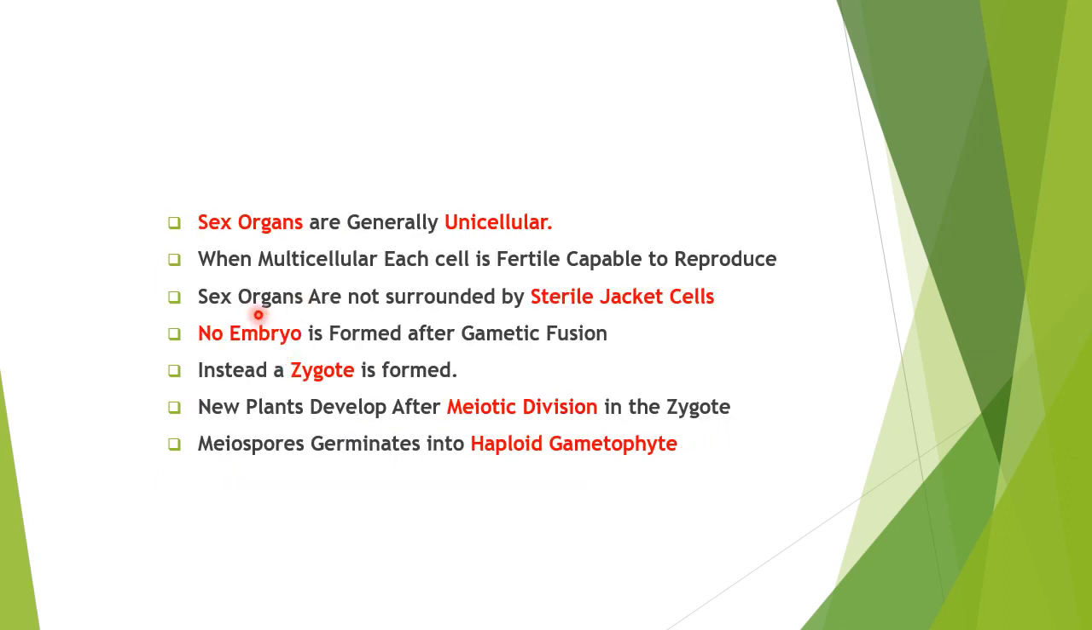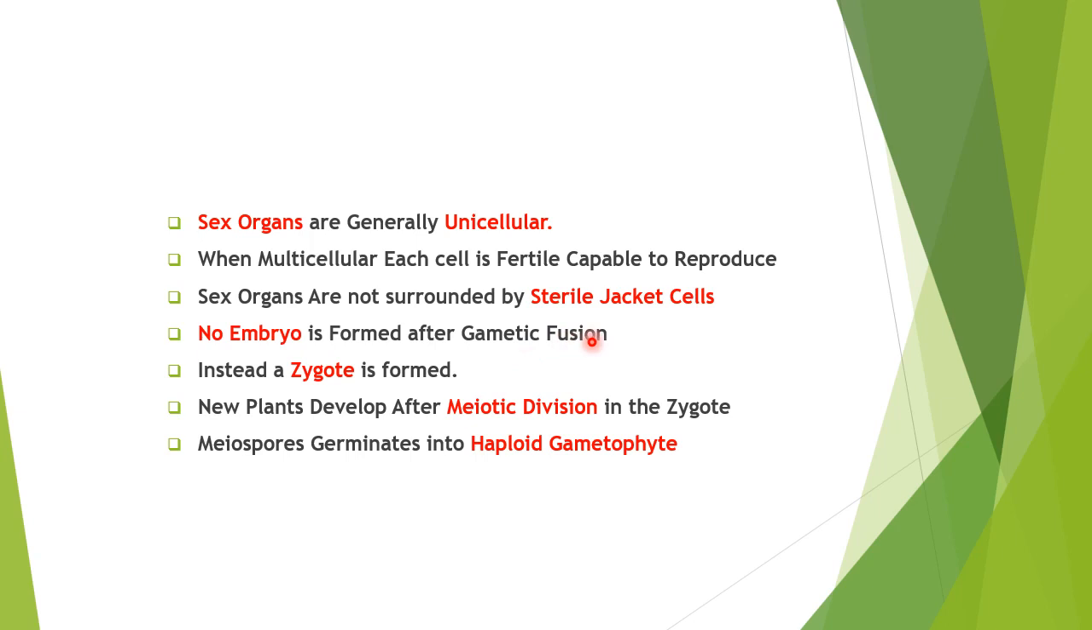So their sex organs are generally unicellular. When multicellular, each cell is fertile, capable of reproducing. That means they don't have sterile cells. And they are not surrounded by sterile jacket cells. No embryo is formed after gametic fusion.